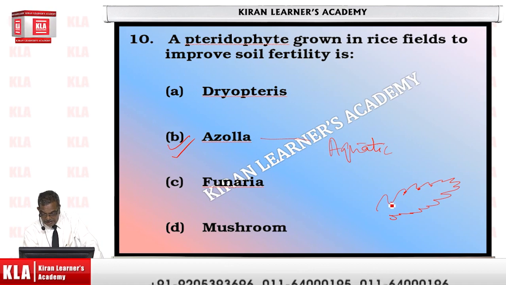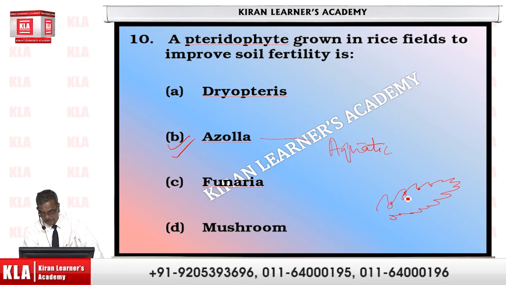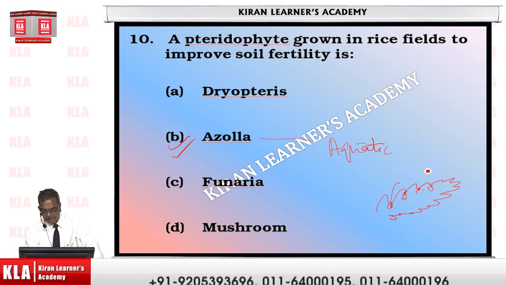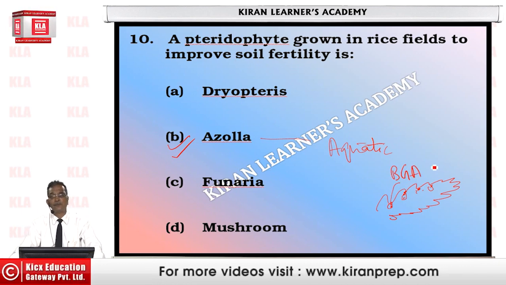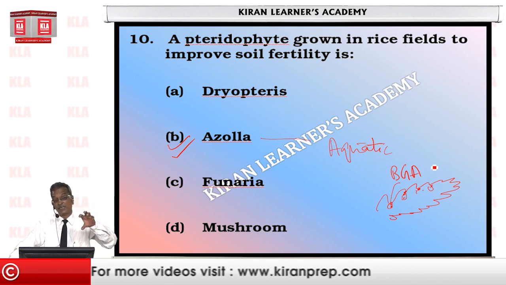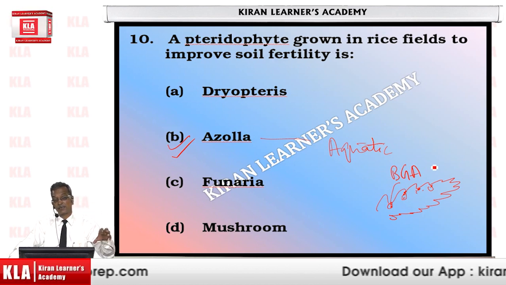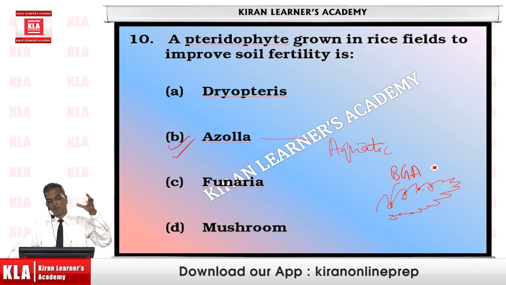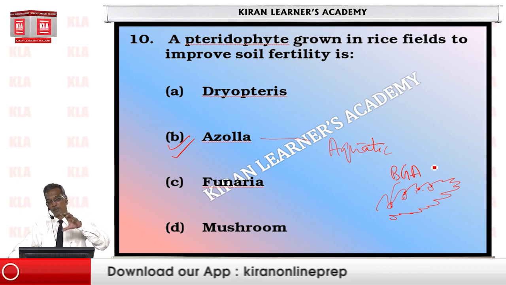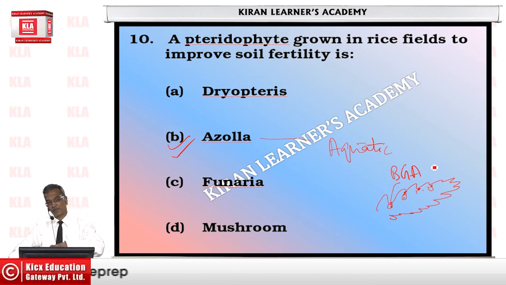And in these edges there are certain cavities that are the areas where blue-green algae live. Not can, but live. And living in these cavities of the leaves of the Azolla plant, some of the blue-green algae are capable of fixing atmospheric nitrogen into simple compounds of nitrogen,